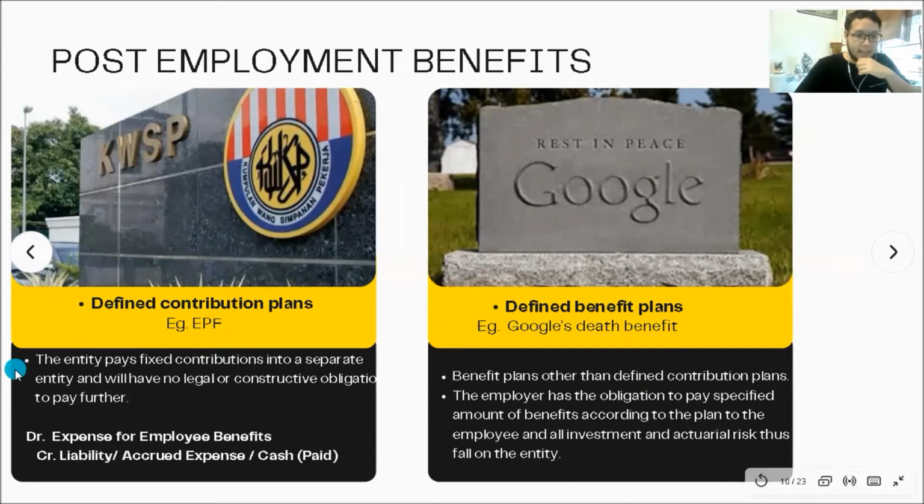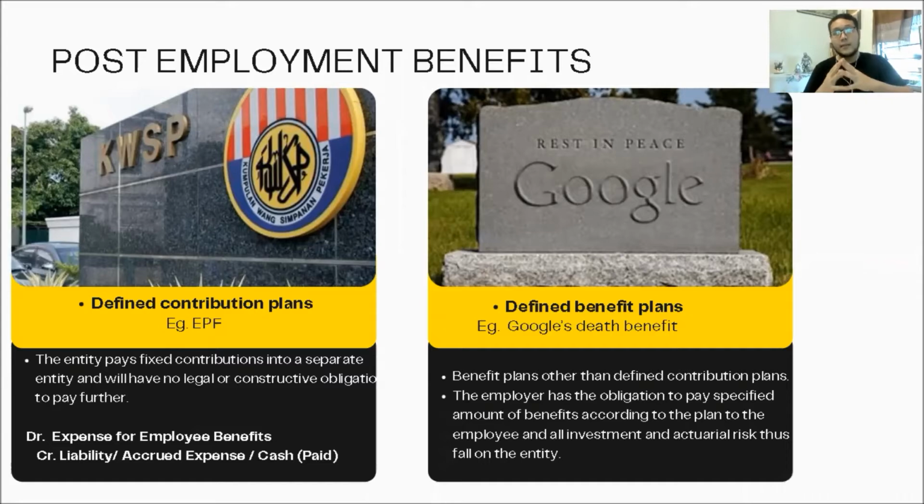This is the definition. The entity pays fixed contributions into a separate entity and will have no legal or constructive obligation to pay further. That means if the employer has to pay KWSP 13%, they only have to pay 13%, nothing more, nothing less. They just have to pay according to that rule. There is no risk on the employer. The risk is borne by the entity, that is EPF.